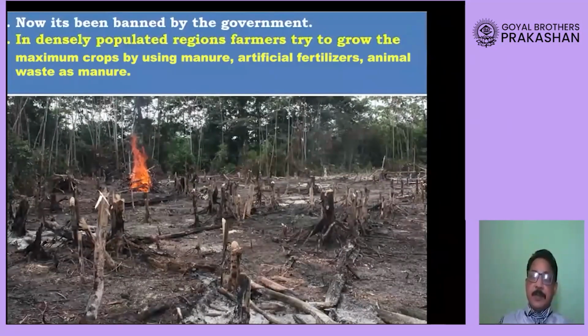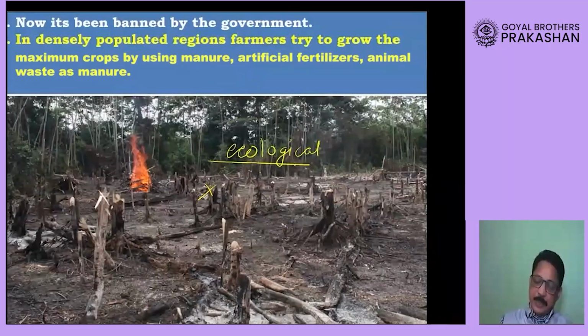But when the farmer is going to carry out shifting agriculture, he has to cut the forest over here. That is causing environmental damage. It is causing ecological damage, and therefore our government has now banned this agriculture.